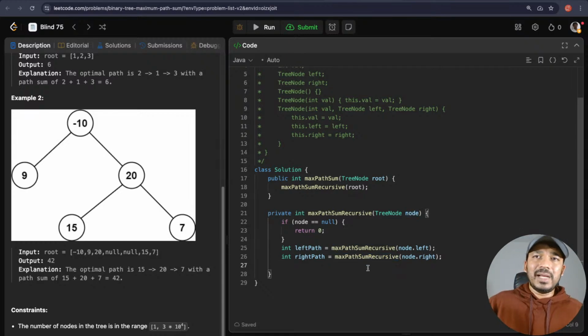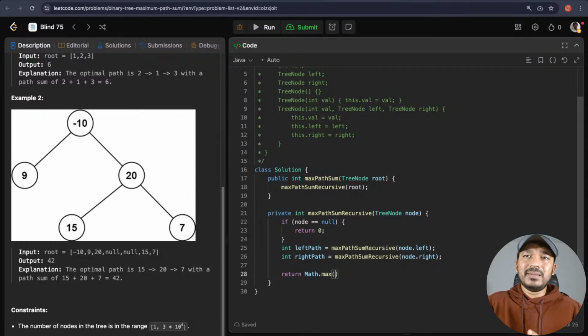Now it has to return. While returning, math.max of, as I said, it will be either the current node value, node.value, or the math.max of this left path or right path plus node value.